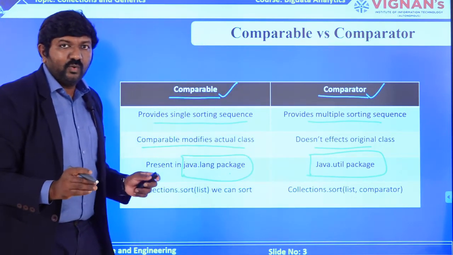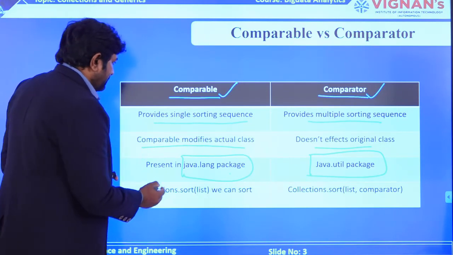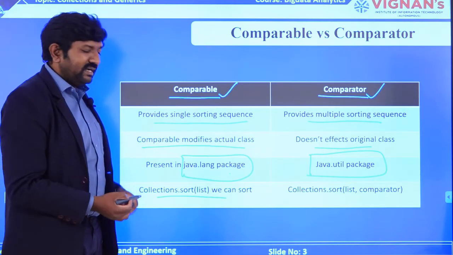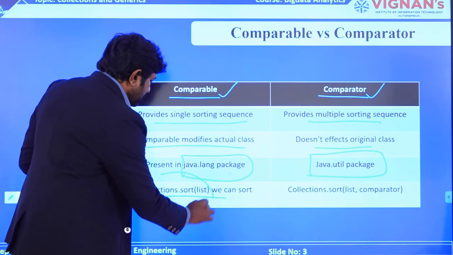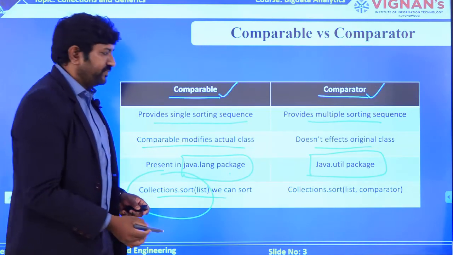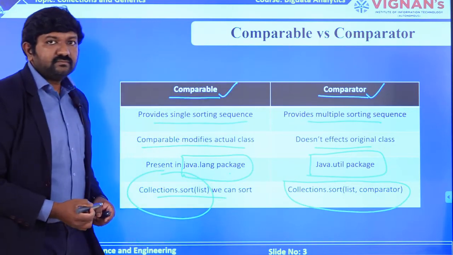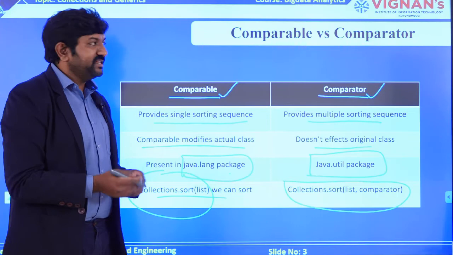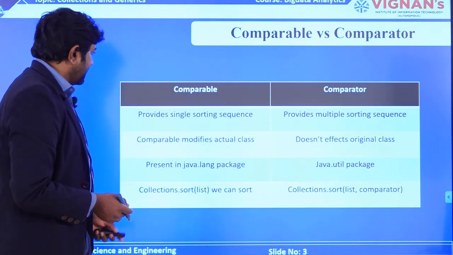So they differ from each other in terms of working functionality as well as the explanation mechanism. Comparable can be implemented like Collections.sort of a list, so that your information will be sorted, and here you decide on what basis you are comparing. These are the two different levels of implementation that comparable and comparator are meant for.